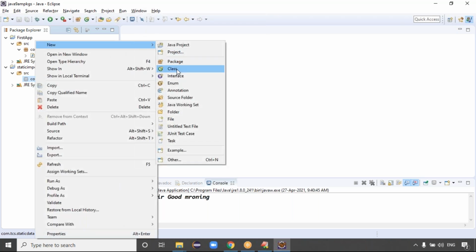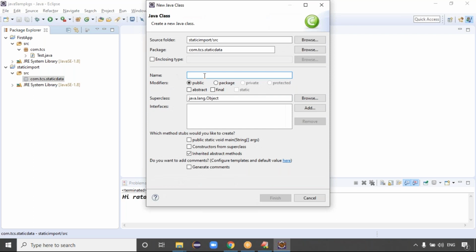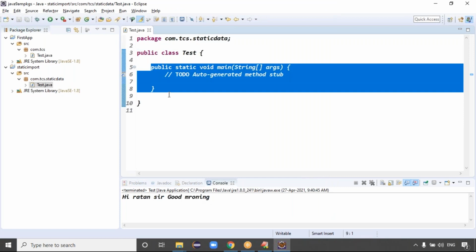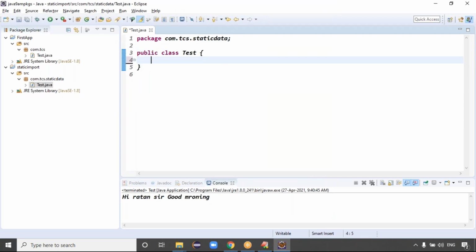Click on new, I want to create a class. The class name is, assume, Test. I want to take the main method. Click on the main method, click on Finish. My test class contains the main method, sorry guys, I removed the main method. Here in the test class, I want to create a static variable: static int course fee, 3000. And I can declare one static method.